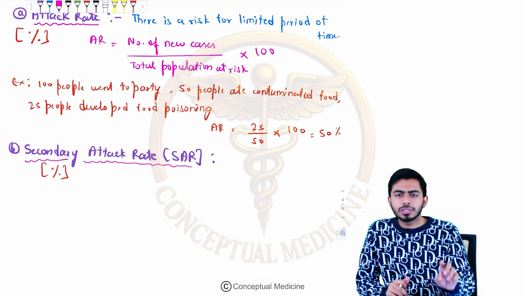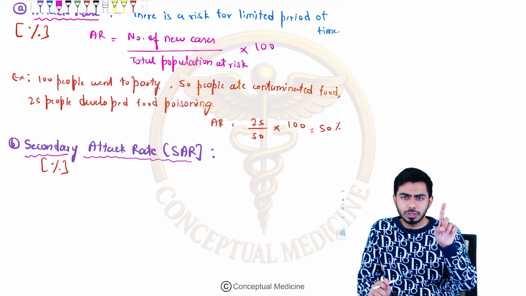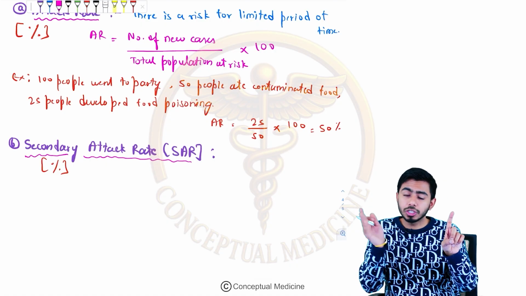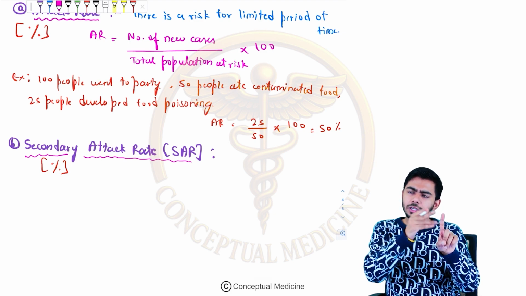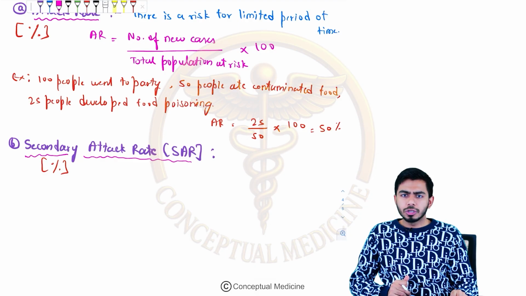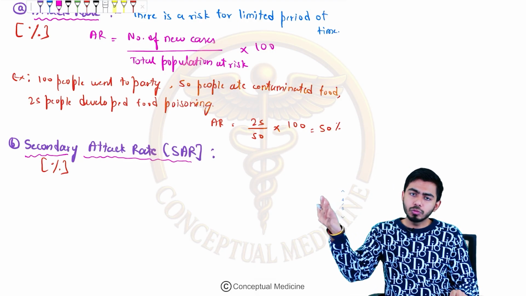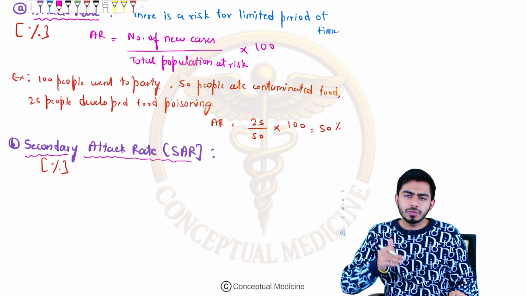So what is this case? Initially the first person was COVID positive, one person only out of 6 members. This is the primary case. Due to this primary case, 2 more members got contaminated and are now also COVID positive. Those 2 new cases will be the secondary cases.